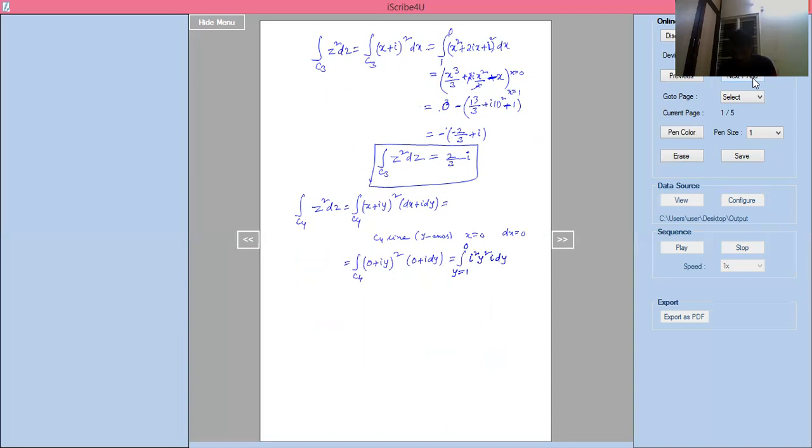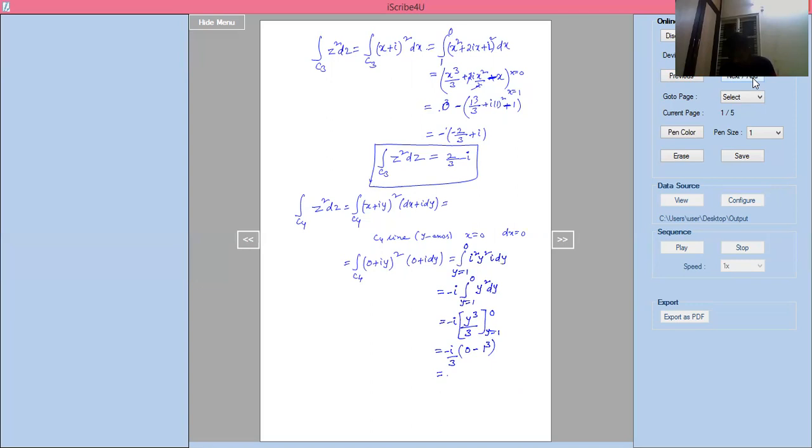So this is nothing but minus i into integration of y square dy, with y from 1 to 0. Minus i into integration of y square, which is y cube by 3. Limit should be y equal to 1 to 0. First I can write minus i into, first limit should be 0, 0 by 3, 0 minus 1 cube. 0 minus 1 cube is nothing but minus 1.